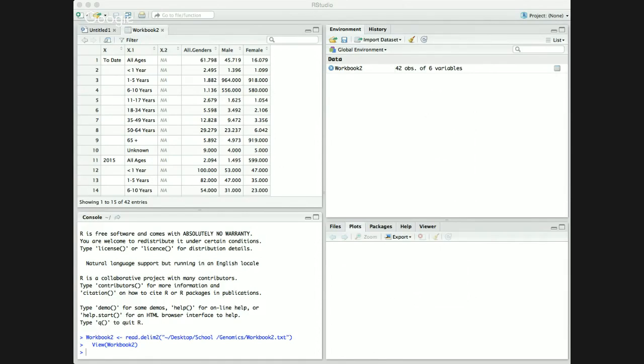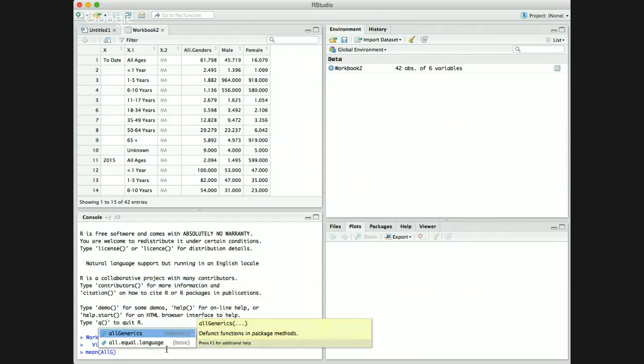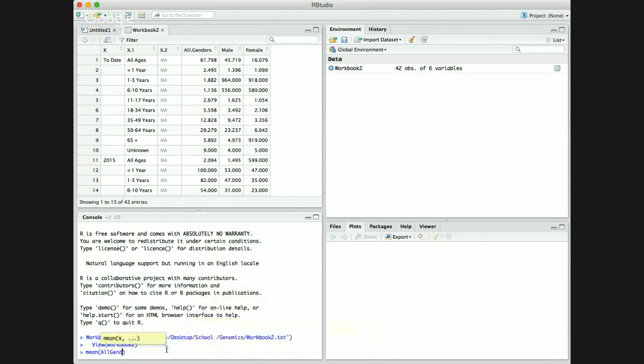Basically, I ran tests to find the mean, the median, a summary of each variable, a t-test, a histogram, box plot, scatter plot, and bar graph. So that's what I'm about to do. First we're going to start with the mean. So I type in mean with parentheses, and I'll put all genders.